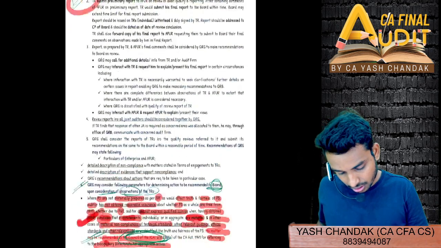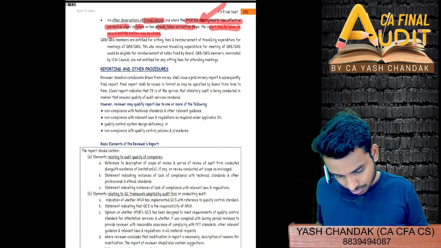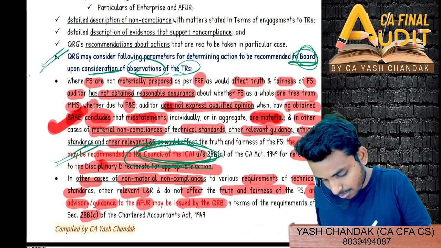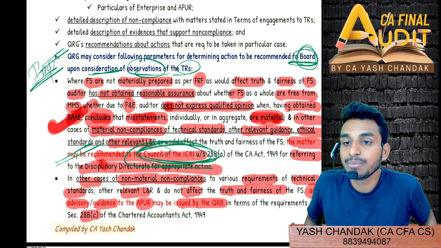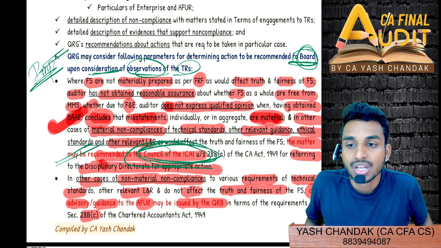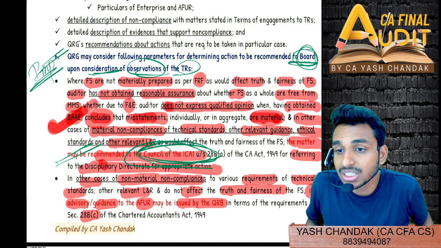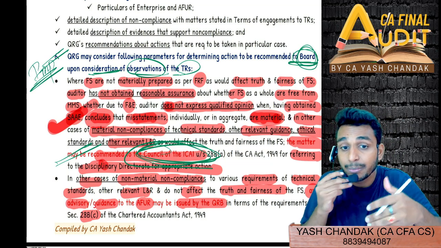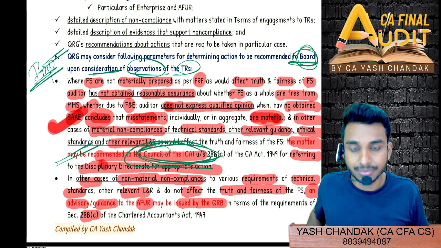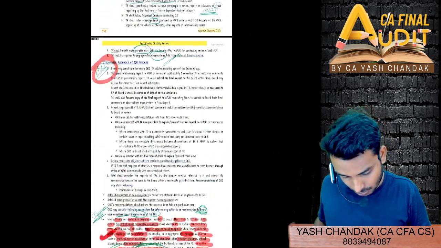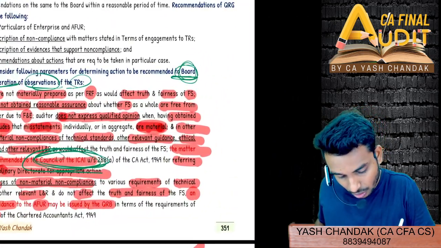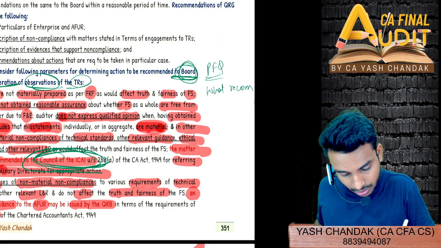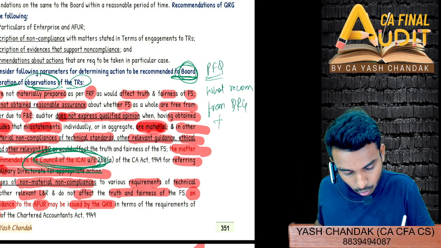So this is your homework. Rest all, read through, but this is important. Just mark this important. What is point number 6? A question can be asked directly by the ICAI. What question can be asked? What recommendation can be made by the QRG to QRB after receiving a report from the technical reviewer? Clear? You can write the question as well if you want. Probable future question: what recommendations from QRG to QRB?